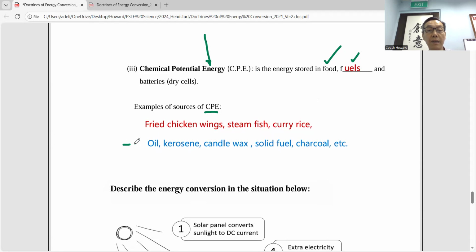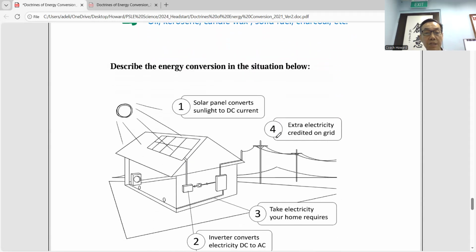And the next one, the fuel means used for burning or used for the cars to power, right? Kerosene, petrol, all these. Solid fuel and charcoal. You know charcoal, right? The black thing that they use to roast satay also contains chemical potential energy. Okay, there's one application question here.